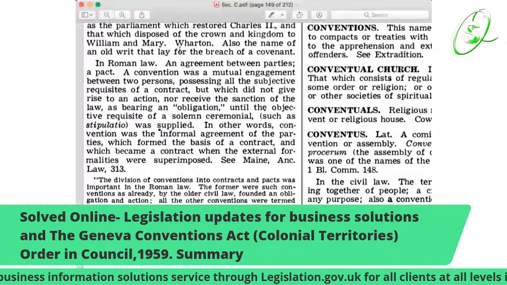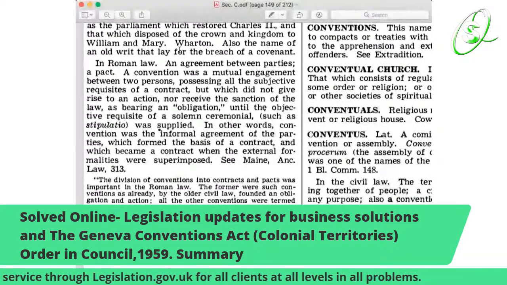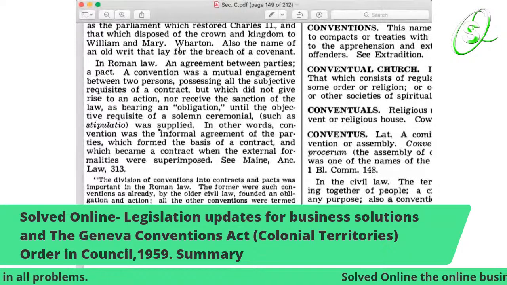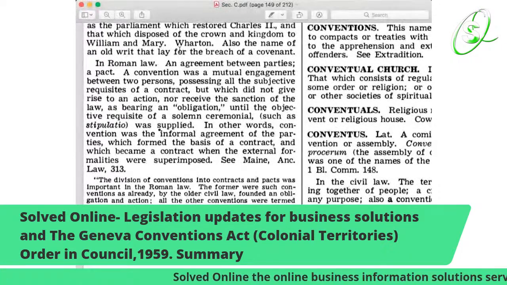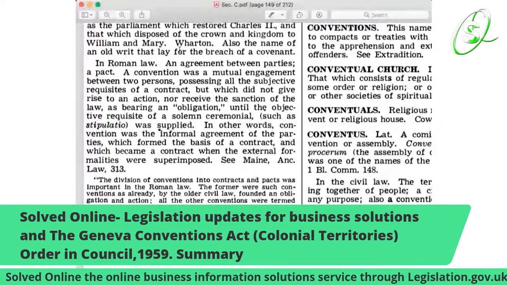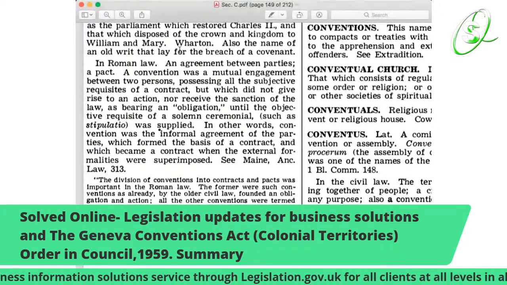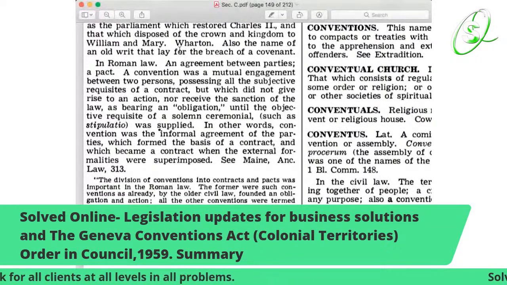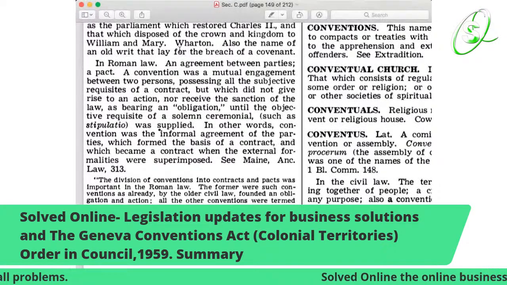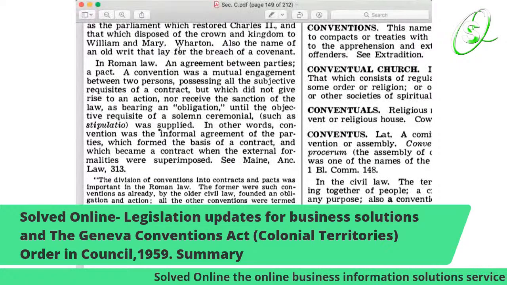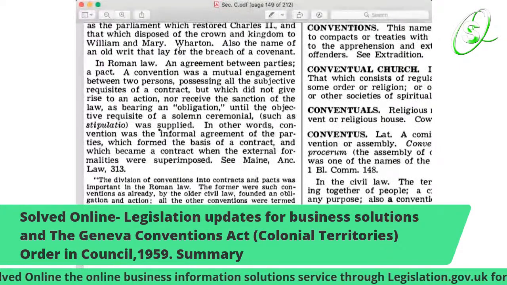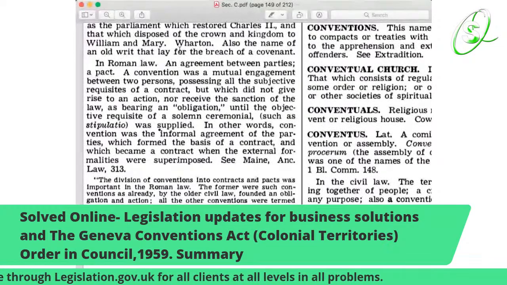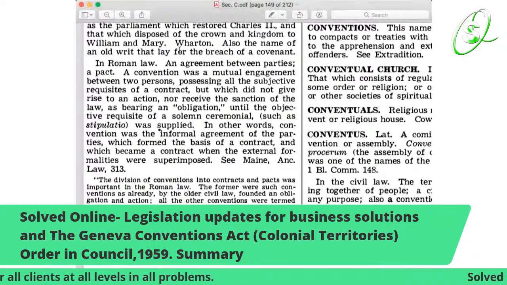giving me more insight. So, in Roman law, an agreement between parties, a pact, a convention was a mutual engagement between two persons possessing all the subjective requisites of a contract, but which did not give rise to an action nor receive the sanction of the law as bearing an obligation until the objective requisite of a solemn ceremonial, such as the stipulatio, was supplied.